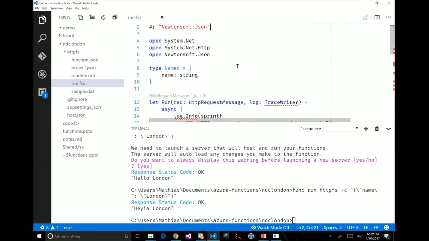The reason for this is that the function has a lot of ambient DLLs which are loaded in the runtime, and the script right now knows nothing about these. I could make it work by hand, but I would have to tweak this script and do all these things so that I can actually do something with it. So that's the part I don't like: I can work locally to an extent, but my scripts are now locally broken.